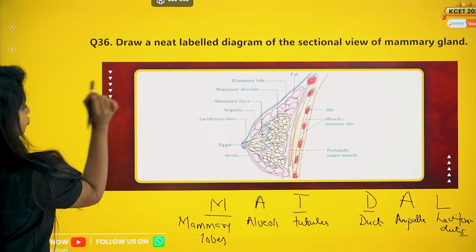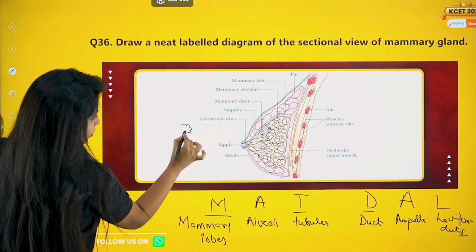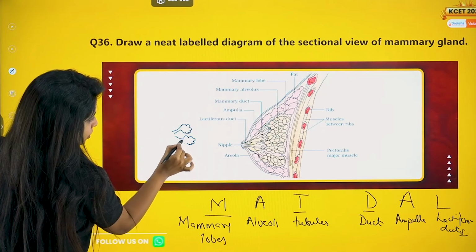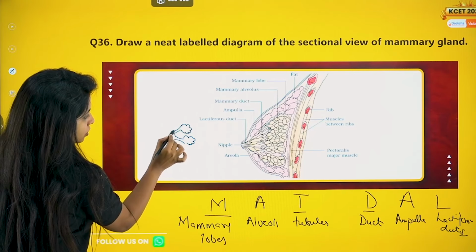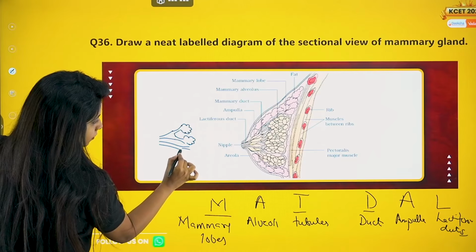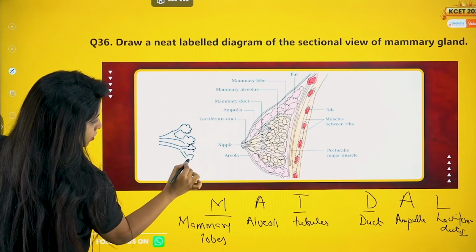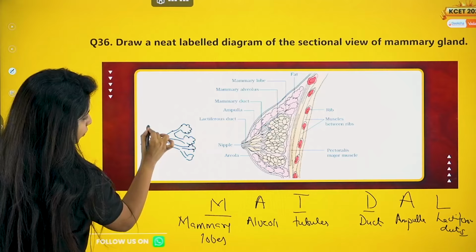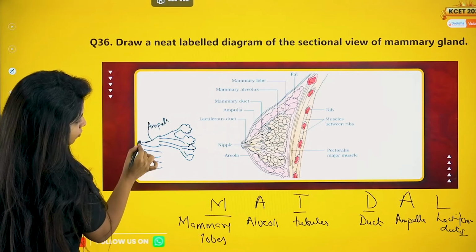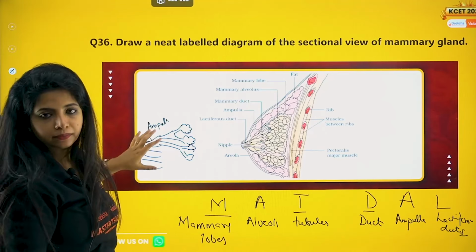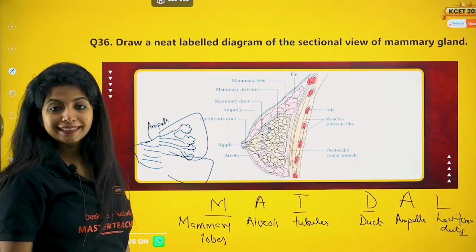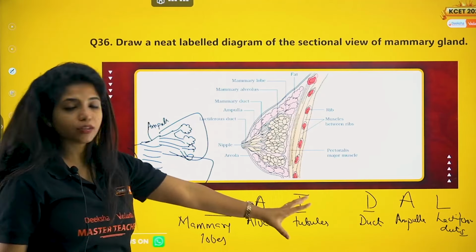If at all you need, you just need to draw like this. So you have the alveoli, make multiples of them. Alveoli are going to come together to form the tubule. Tubules, my dear children, will be coming together to form the duct. You're going to get the duct from here also. The ducts are going to come together to form the ampulla, and all the different ampullae which are there will come together to form what? The lactiferous duct. And this is all happening in one lobe, second lobe. You can just put it down there. It's easy. Remember this flow.